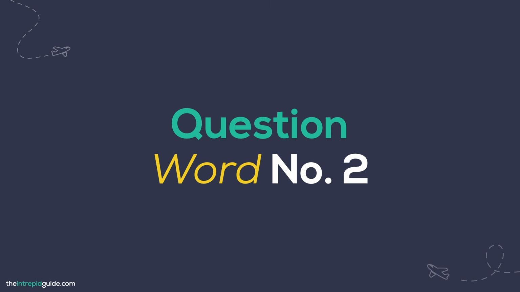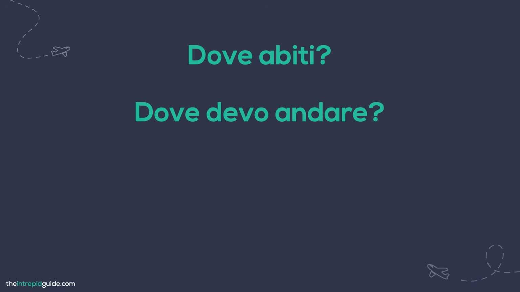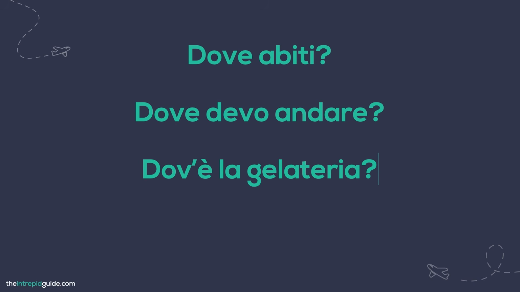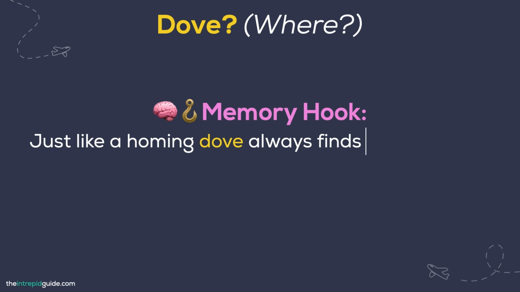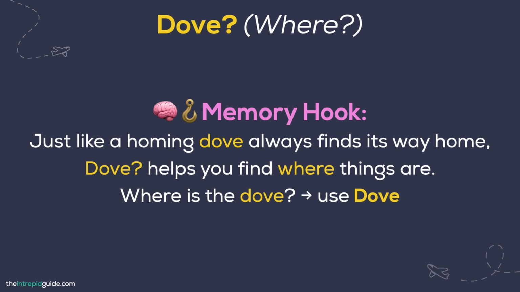Now, the second question word is used whenever your question is about a place or a location. For example, you might say, Dove abiti? Dove devo andare? Dov'è la gelateria? Dov'è la stazione centrale? Can you spot the question word here? Well, just like a dove always finds its way home, dove, which has the same spelling, helps you find where things are. Dove means where in Italian.